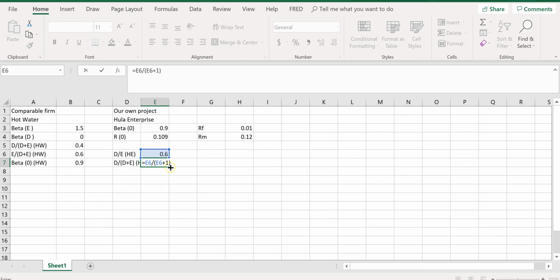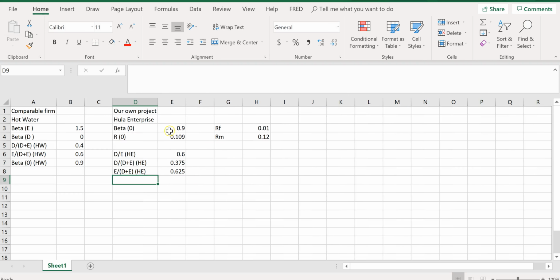E is 1, right? So even though this seems to be a very arbitrary assumption, because I assume that D is 0.6, hence E is 1. But what if D is 200 or 205, whatever number? As long as the ratio stays the same, that will not affect this D over D plus E. So you can safely assume that D is 0.6, hence E is 1, and then just calculate D over D plus E. Hence, E over D plus E, again, this is Hula Enterprise, that's simply 1 minus this, right?